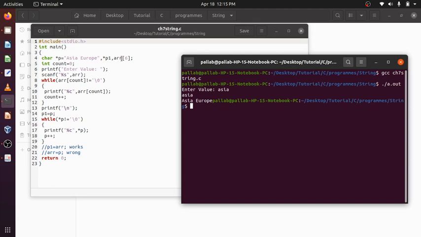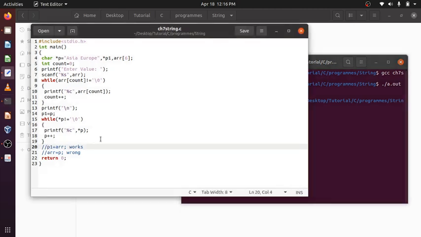But P here is a character pointer, so I can increment the value of P. P will point to the last element. Now see, this was commented out, so let me take out the commenting.